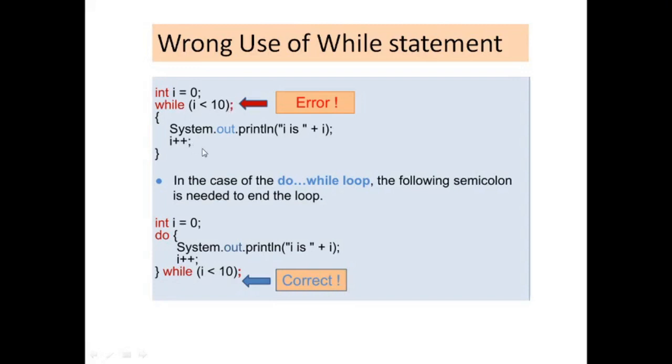If you are applying do while, the closing parenthesis is followed by a semicolon. In the case of a plain while, you don't end the statement, because the block is just starting, not ending. So please do not get confused with the semicolon, because in do while it is the end of the statement, but in while it is just the beginning of the block, so it cannot be put there.